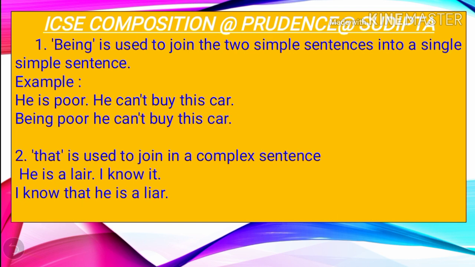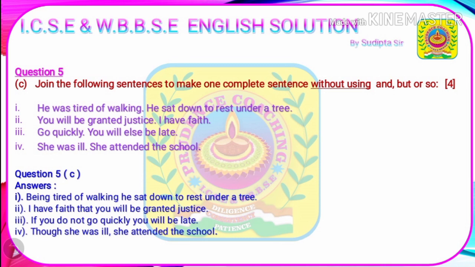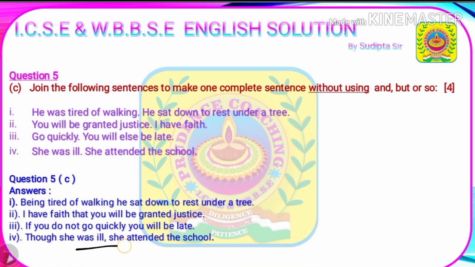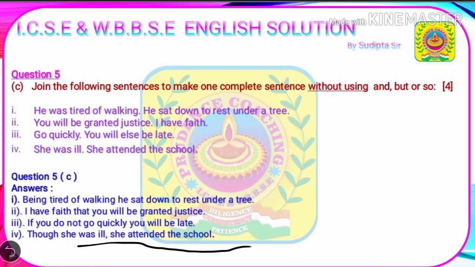So now our question was: go quickly, you will else be late. So there is a condition or a possibility. So we can simply write the answer using if. If you do not go quickly, then you will be late. The next question is: she was ill, she attended the school. Now there is a contrast in this situation. If someone is ill, naturally she does not wish to go to school, but she attended the school. So we can simply write the answer using though. The correct answer is: though she was ill, she attended the school.